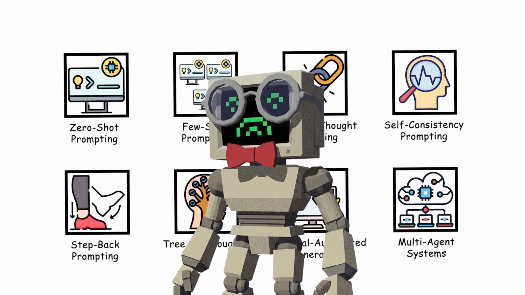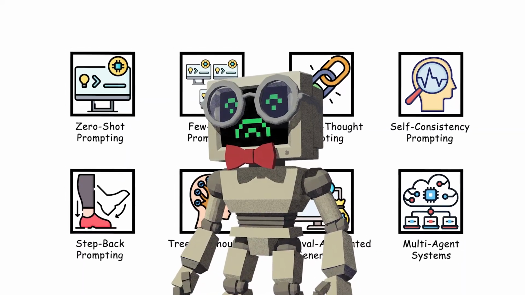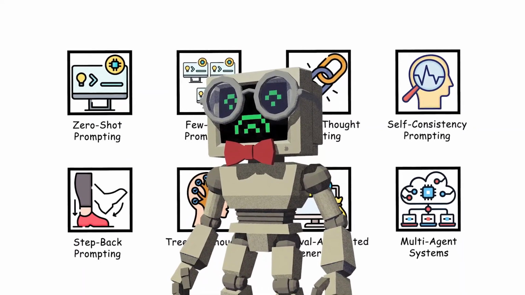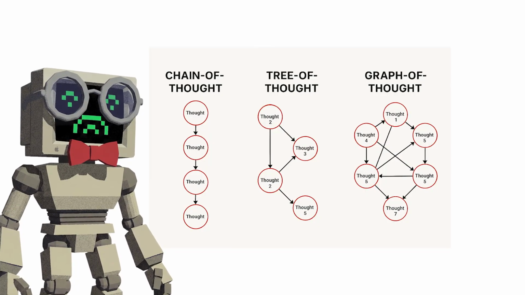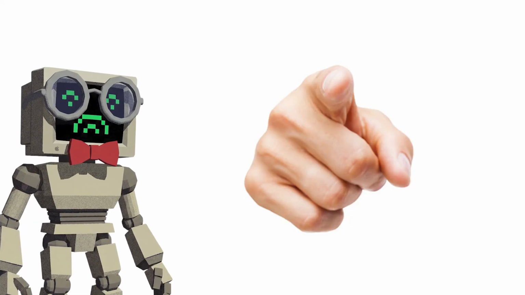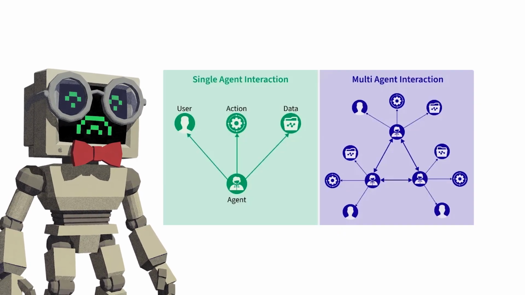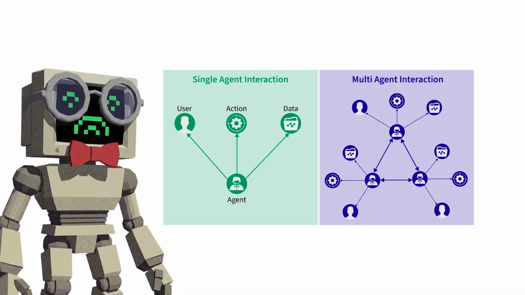But if you think connecting a model to external knowledge is powerful, wait until you see what happens when the model starts making its own decisions about how to act in the real world. Multi-agent systems. Every technique we've covered so far has one thing in common. You, a human, are telling one AI what to do. Multi-agent systems flip that entirely. Now you're designing networks of AI agents that instruct, coordinate, and correct each other.